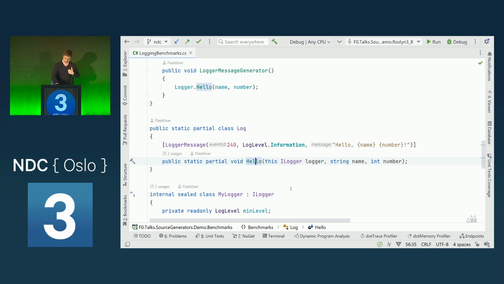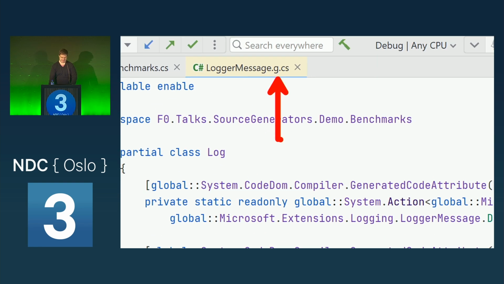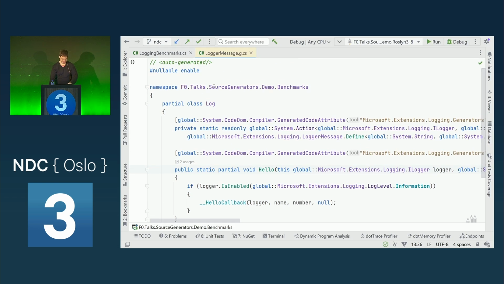I didn't write this. So if I go to the implementation via F12 here, we see we are now in a generated file. They usually get marked, the file name, it's not a file name, this file doesn't really exist, it's a hint for tooling. It's suffixed with .g.cs. It would also be .generated.cs, which is a marker for tooling, for example, for Rider or Visual Studio or Roslyn analyzers, that this is a generated file and the user has no direct influence of how this is generated or how this file is written.